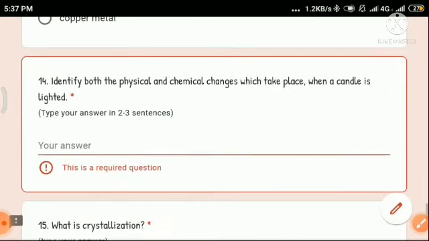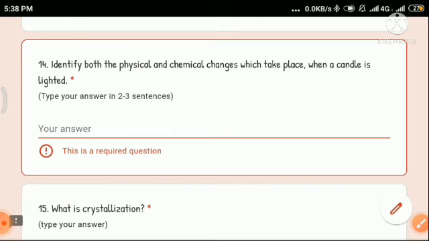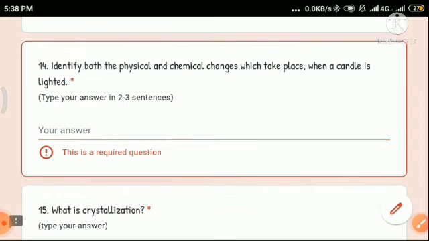Now number 14. Identify both physical and chemical changes which take place when a candle is lighted. This question is exactly from the question present in your exercise. When burning a candle, the wax present in the candle melts. The melting of wax is a physical change.